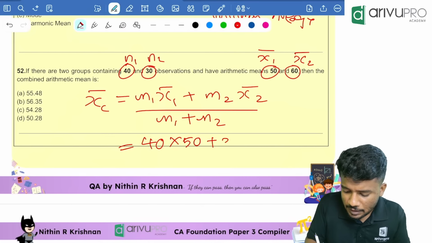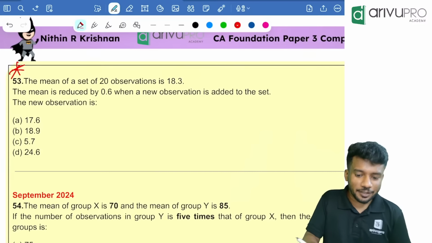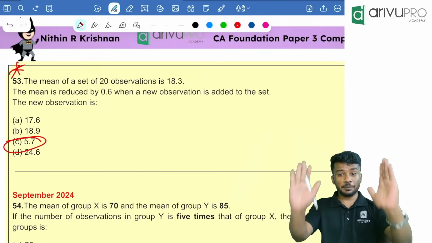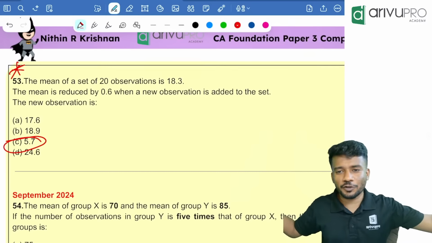Next one. The mean of a set of observation. Again, this question is repeated. We just saw the question. Answer was how much? 5.7. The question repeated just like that without even changing the values. So that's why this PYQ series is important for you people.